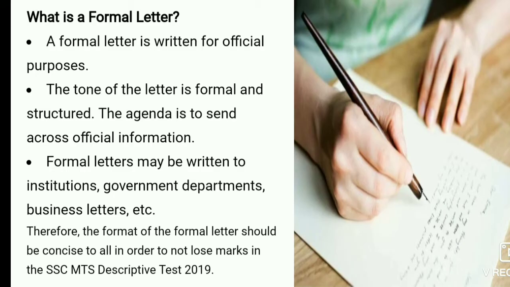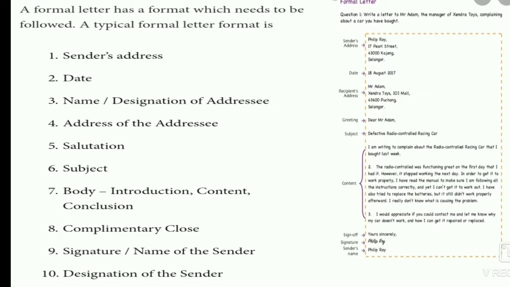First we have to know what a formal letter is. There are two kinds of letter. One is the formal letter and the second is the informal letter. An informal letter is generally written to family, friends and near and dear ones. A formal letter is written for official purposes. The tone of the letter is formal and structured. Formal letters may be written to institutions, government departments, and business letters also. Here the format of the formal letter is given.